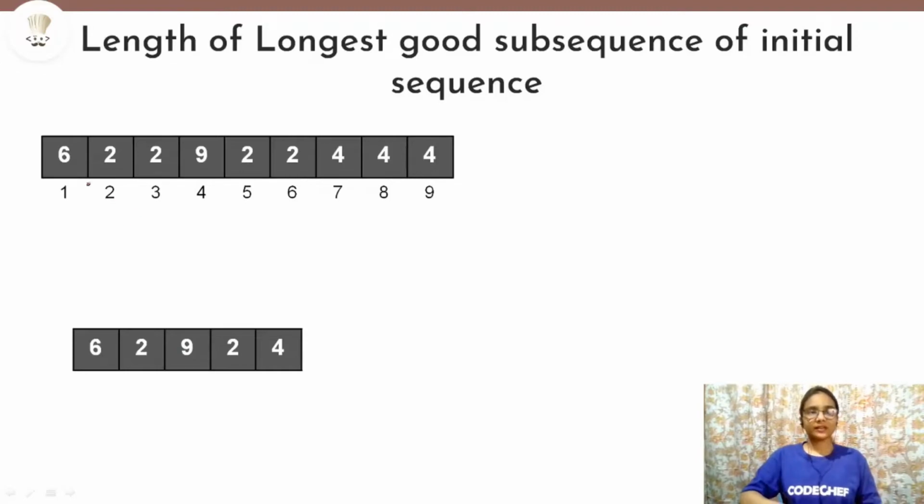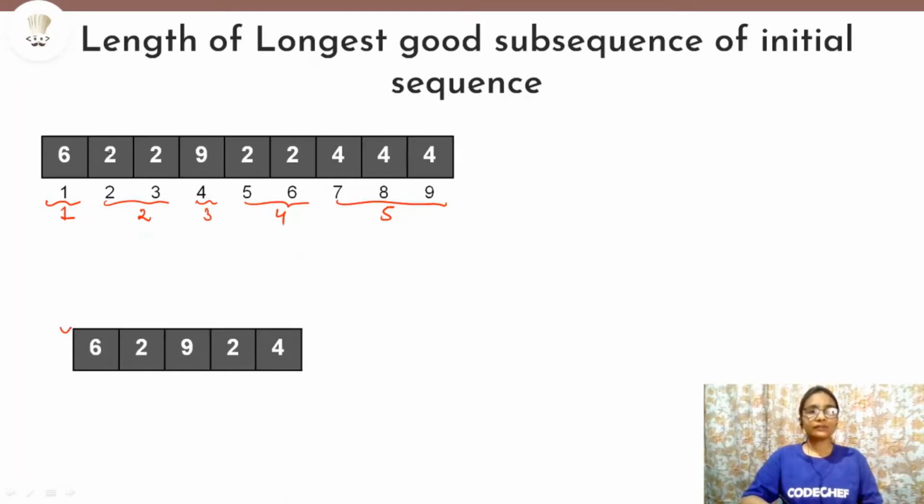So it has picked a single element from a group of similar elements. As you can see, this is one group of similar elements, this is the second group, then this is the third group, this is the fourth group, and this is the fifth group. And from each group of similar elements, we have picked up one element each. So this is how our longest good subsequence is formed.